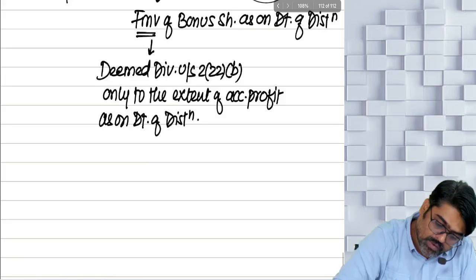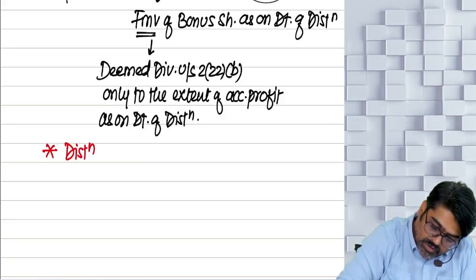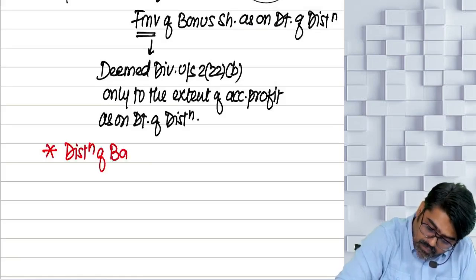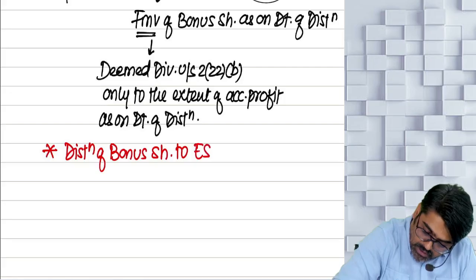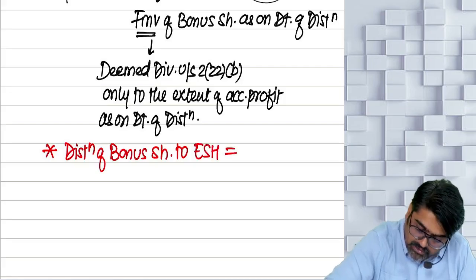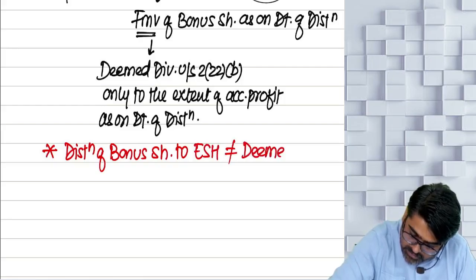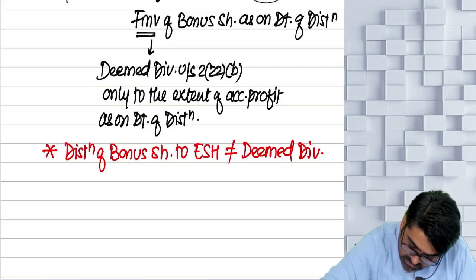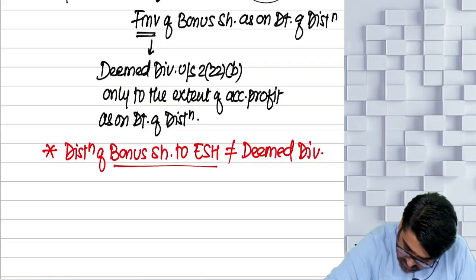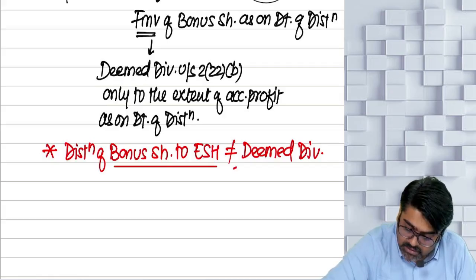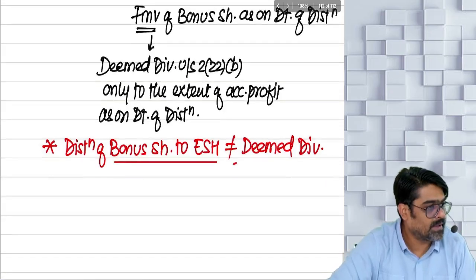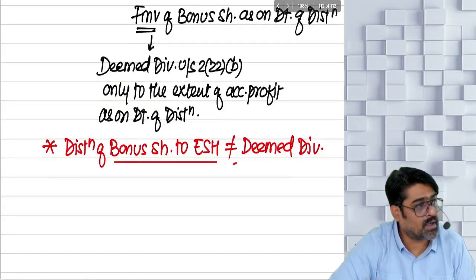Now important notice: distribution of bonus shares to equity shareholders is a deemed dividend or not a deemed dividend? Not a deemed dividend. Yes or no? Please don't consider this distribution of bonus shares to equity shares as a deemed dividend. This is not your deemed dividend. Understanding?